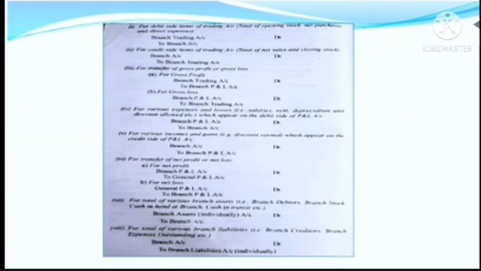Next, for total of various branch assets, for example branch debtors, branch stock, cash in hand at branch, cash in transit, etc., the entry is branch asset individual accounts debtor to branch account. At last, for total of various branch liabilities, for example branch creditors, branch expenses outstanding, etc., the entry is made: branch account debtor to branch liabilities accounts individually.